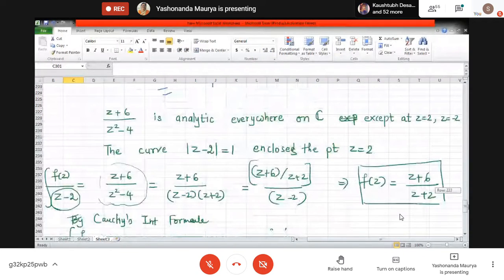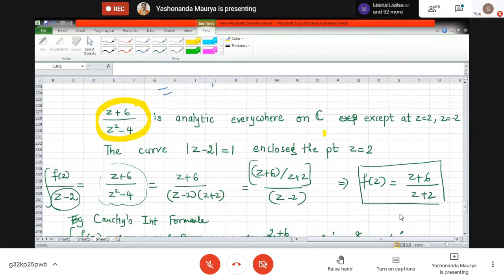See this. We wanted to evaluate this integral. And what is the second curve? The second curve is mod of z minus 2 equal to 1. What is this curve? This is a circle centered at 2 and radius is 1. So now we can draw that figure. Because there is a problematic point, this circle is enclosing one of the problematic points, that is z equal to 2.